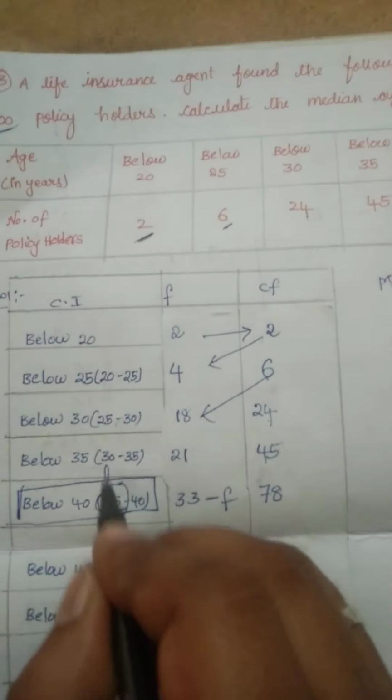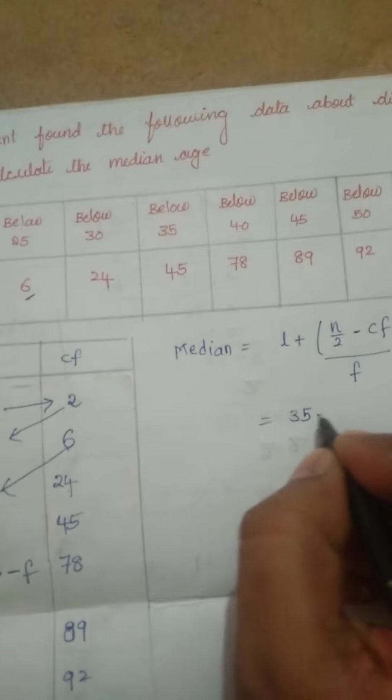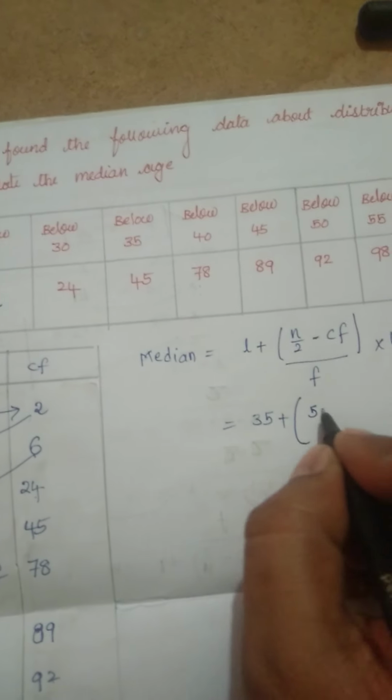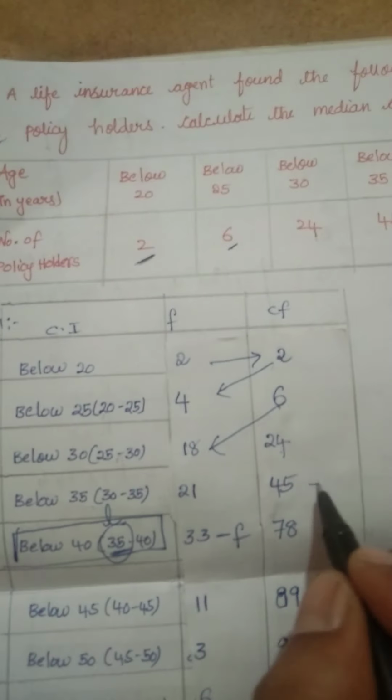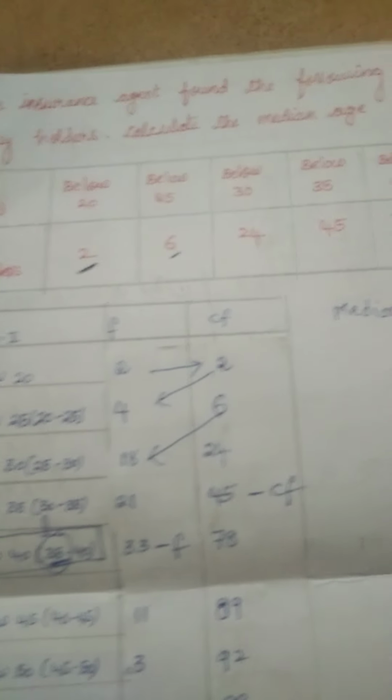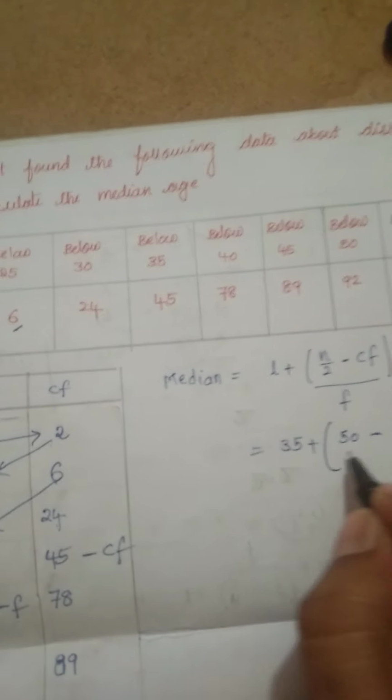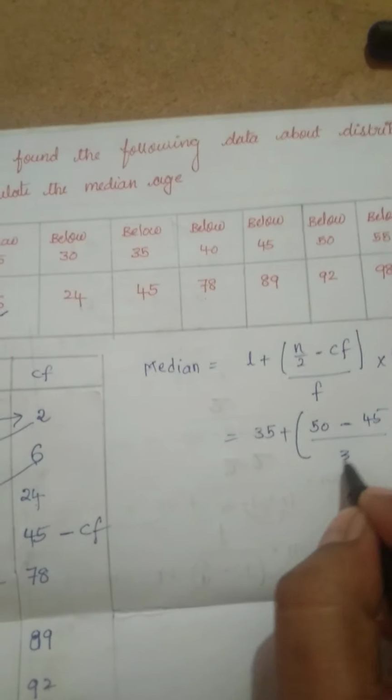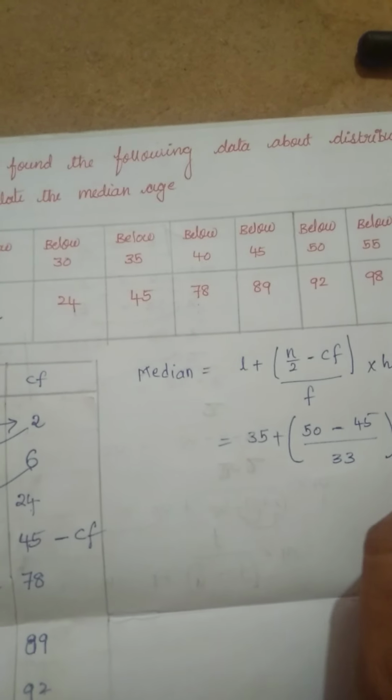In that, the lower limit is 35 and n by 2 value is 50. The cumulative frequency is 45, the frequency is 33, and the class size is 5.